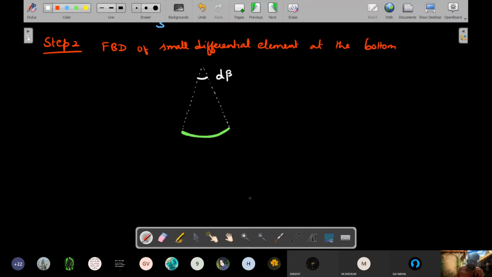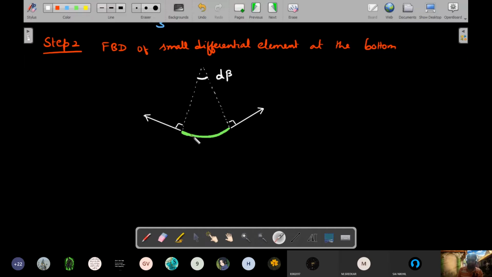Now with this as d beta, what's the direction of the tension at each end? Direction of the tension should be tangential, and since those two are radius vectors, they will be perpendicular to this tangent direction. So I think you all will agree these two are 90 degrees to each other. Okay. And what is the value of tension?